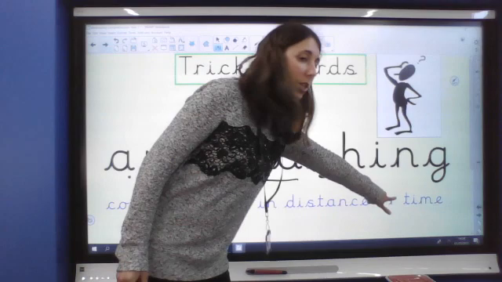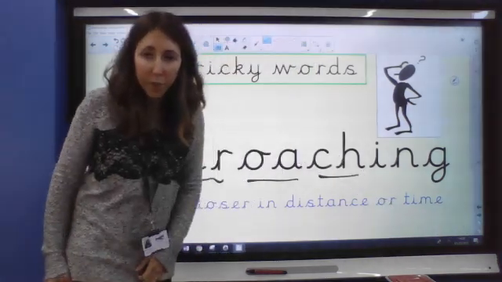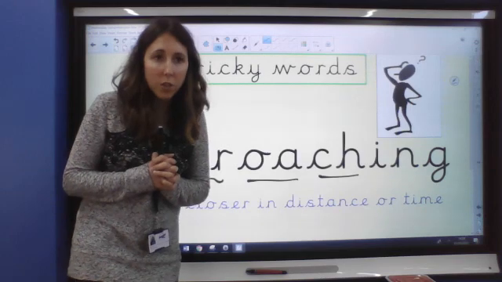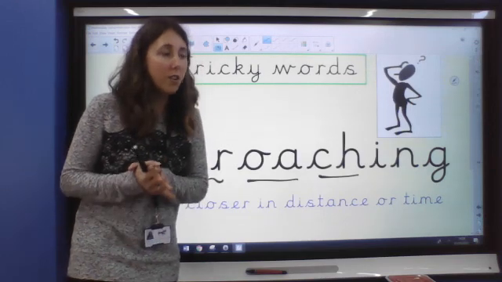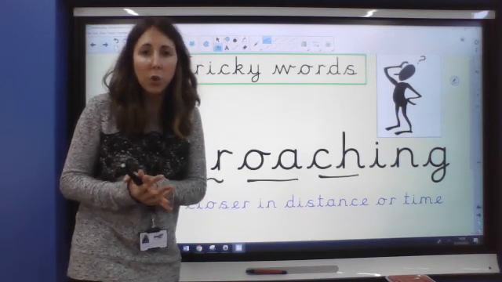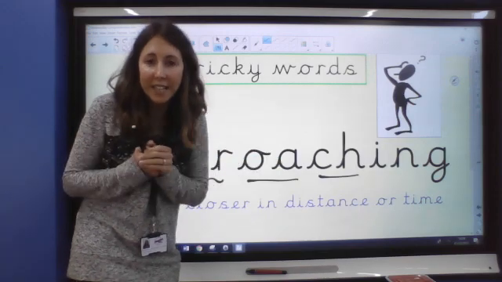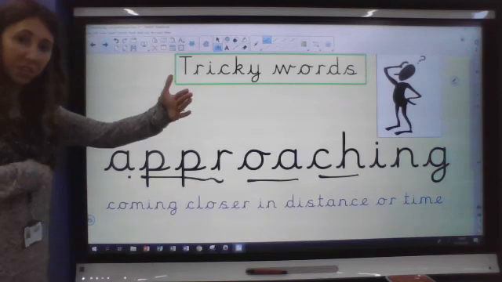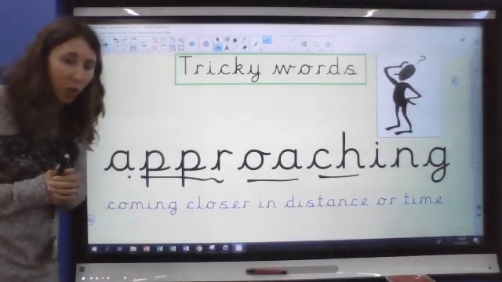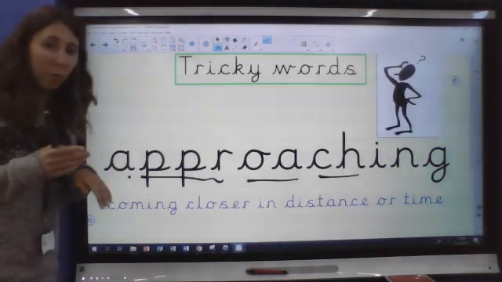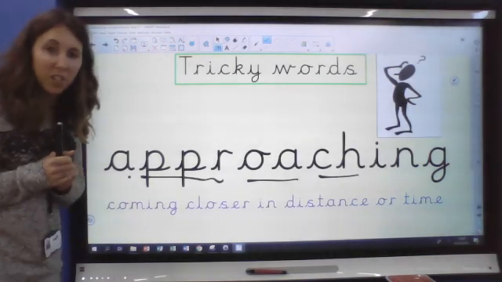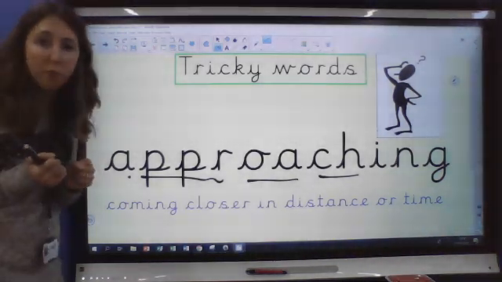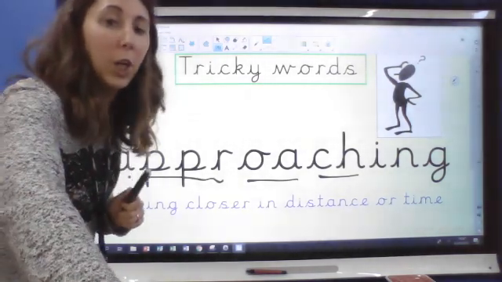Or we can think about it in terms of time. So something that's coming closer in time, just like coming back to school. So our first day of coming back to school is approaching, it's getting closer. So it can be getting closer in distance, so physically getting closer to you, or coming nearer in time, so the time is getting closer. So your birthday might be approaching, might be coming closer.